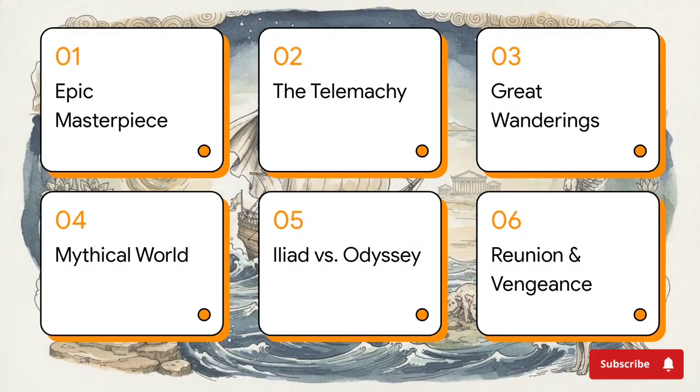To really grasp how this staggering 12,000-line poem works, we're going to deconstruct its architecture, kind of like a director's cut. We'll break it down into these manageable acts, starting with the original epic masterpiece, then the Telemachy, the Great Wanderings, mapping a mythical world, a quick look at the Iliad versus the Odyssey, and finally, reunion and vengeance.